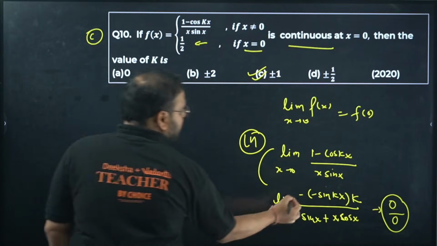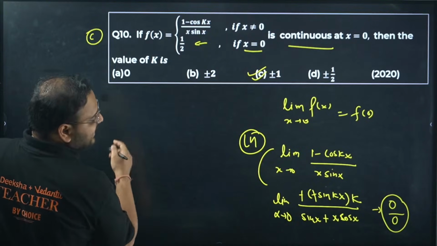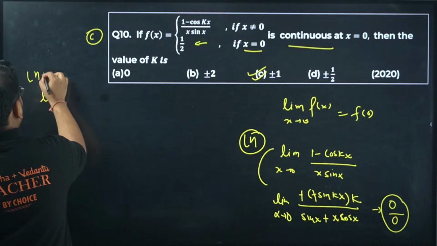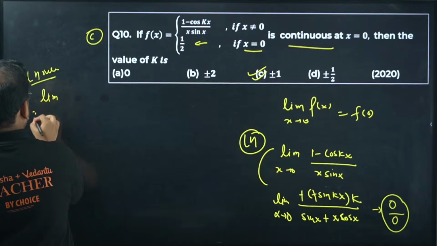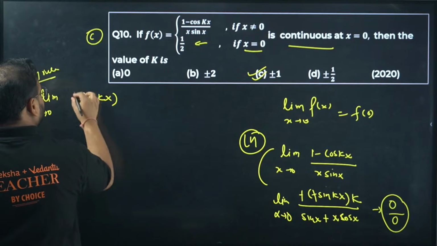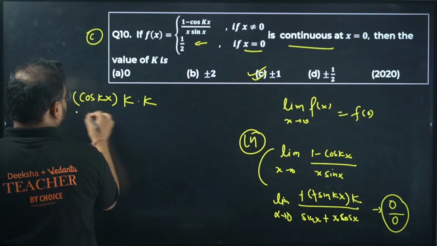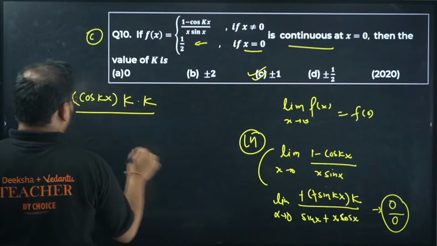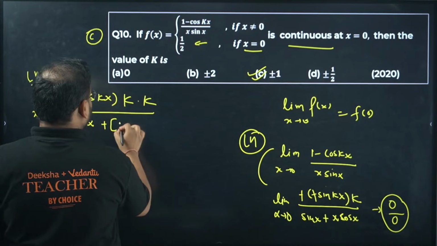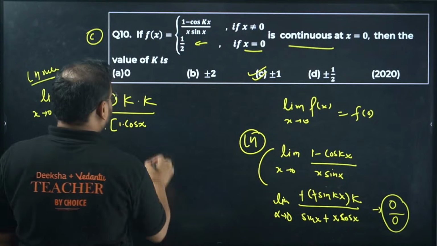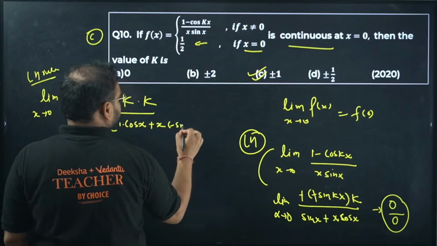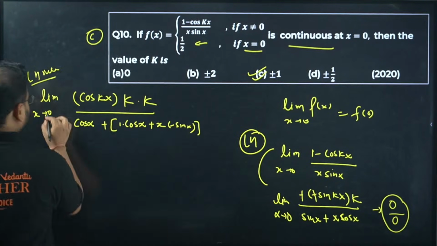So what we have so far, check, this will become plus, so right now we have sine kx into k. Differentiate one more time in the same limit. Apply LH rule again. Okay, so x tends to 0. Sine kx will become what? Cos kx. We already had k, so we'll have to multiply one more time by k. And take the denominator, sine will become cos. And for this, we have to apply the product rule again. So x will be 1, cos x as it is. And we have plus sine. For x, we're going to keep it as it is. And cos will become what? Minus sine. Okay. Now you apply the limit x tends to 0. Check.